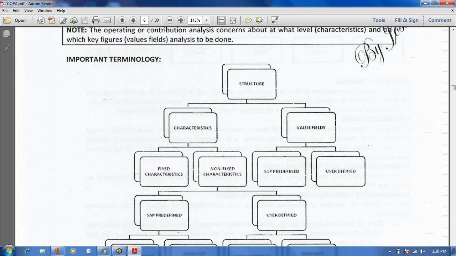Fixed characteristics are company code, profit center, sales organization, distribution channel, controlling area. Those are all fixed characteristics.